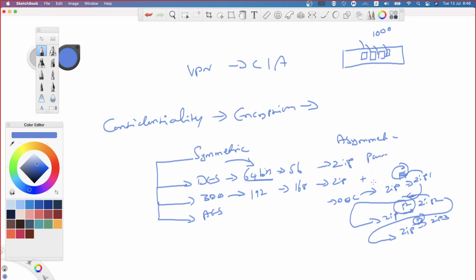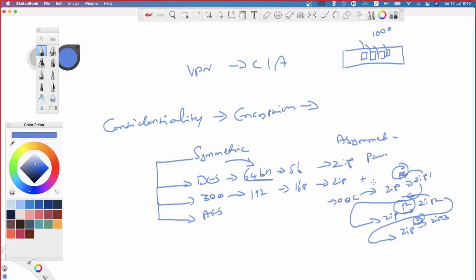But there is one complication here. You remember, as the key size increases, the resources are going to be utilized more. At the same time, you have to keep the keys in a safe place. Now I have 3 keys while I'm using triple DES. So I need to utilize memory for storing these 3 keys just for one tunnel.